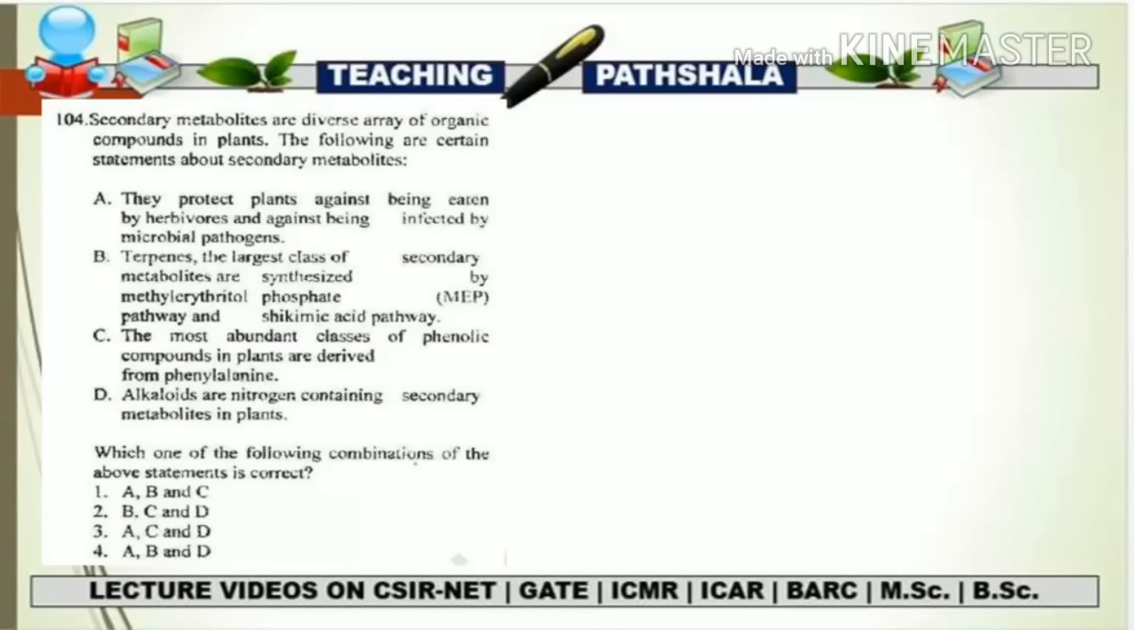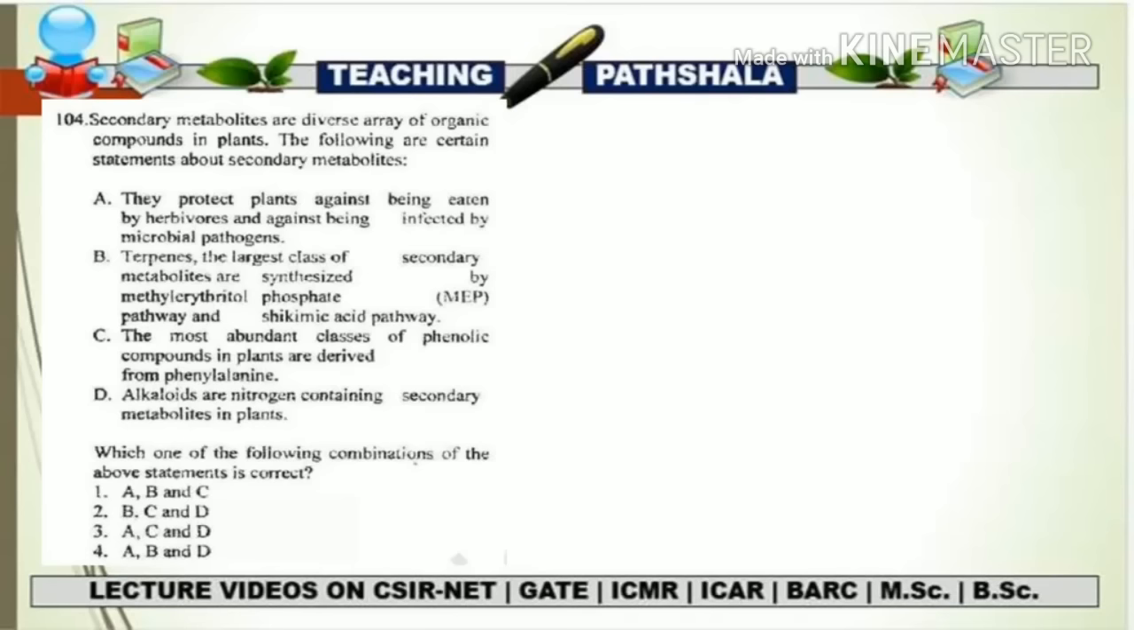So let's see. The first statement is, they protect plants against being eaten by herbivores and against being infected by microbial pathogens. So this statement is totally correct, and I don't think that right now you need any kind of explanation in this statement, because we have already discussed so many things regarding the function of secondary metabolites. Statement B is, the terpenes are the largest class of secondary metabolites and are synthesized by the methyl erythritol phosphate, that is the MEP pathway, and the cyclic acid pathway.